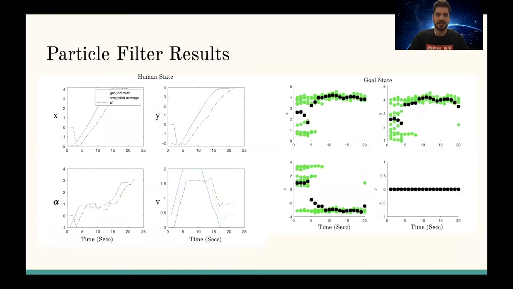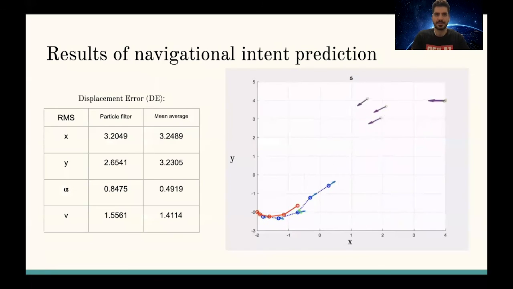Here, you can see the result of the particle filters for the human state and the goal state. The solid blue line shows the ground truth, the dotted red line shows the weighted average, and the black one shows the particle filter. For the goal state, as you can see at first, the different goals, shown by blue and green circles, are dispersed, but after some time, they converge to the true values.